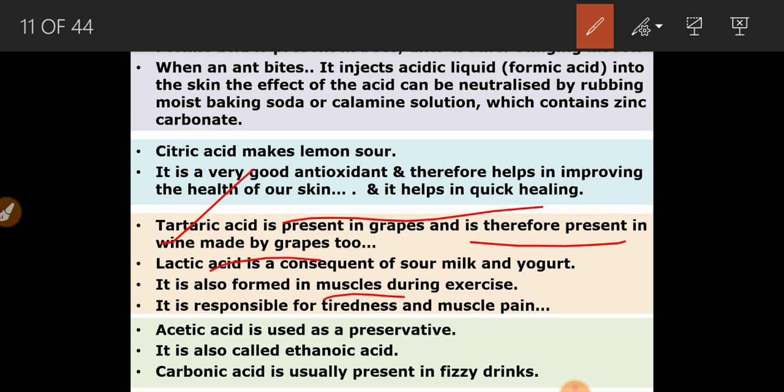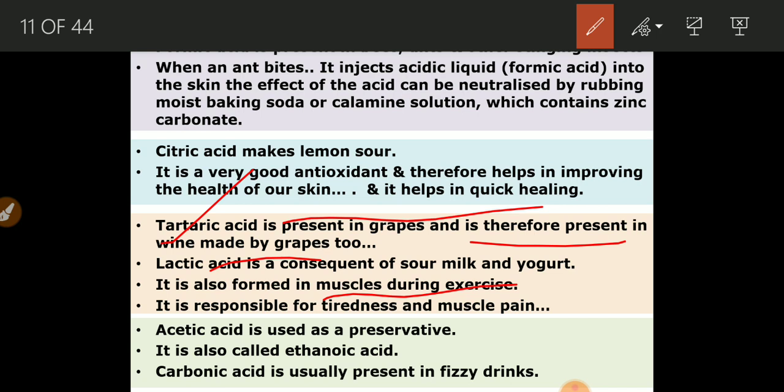So during exercise, lactic acid is formed in your muscles. That causes cramps in the muscles, and it is responsible for tiredness of muscles and pain.